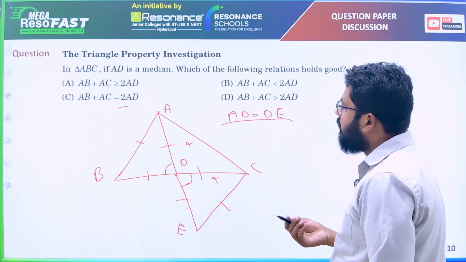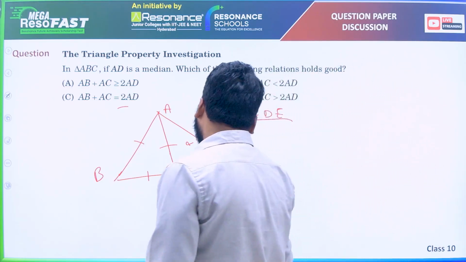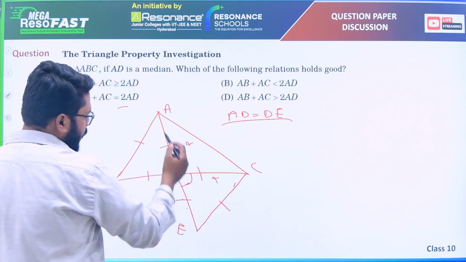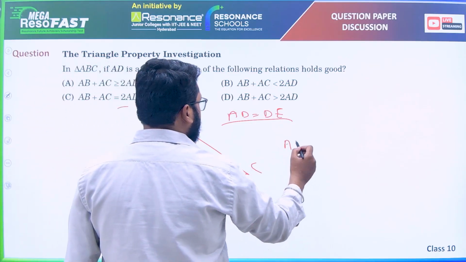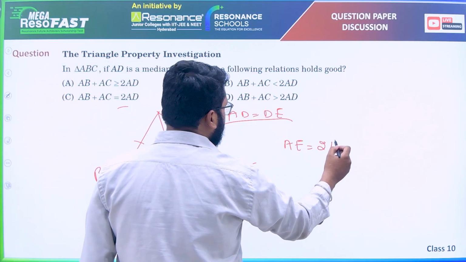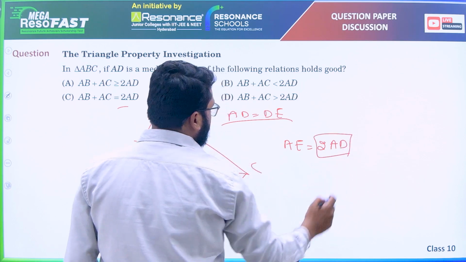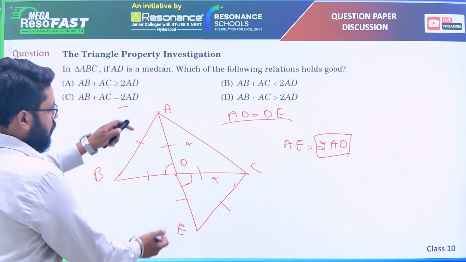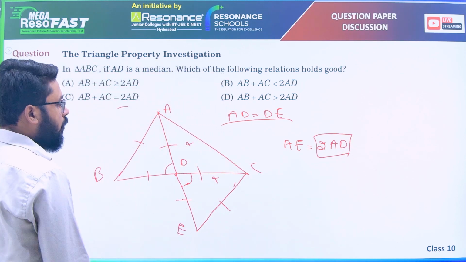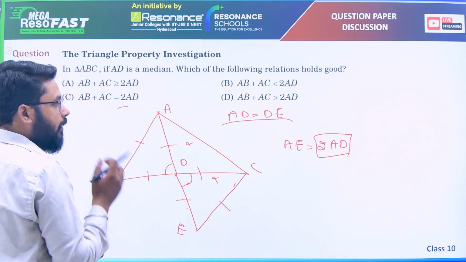This means that AE is almost twice of AD, because AD and DE are equal. So if you compare the entire AE, that is twice of AD.